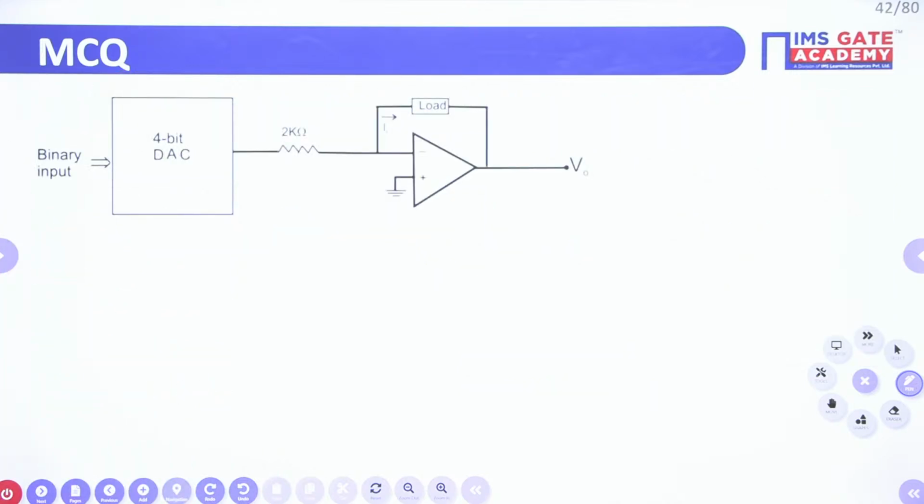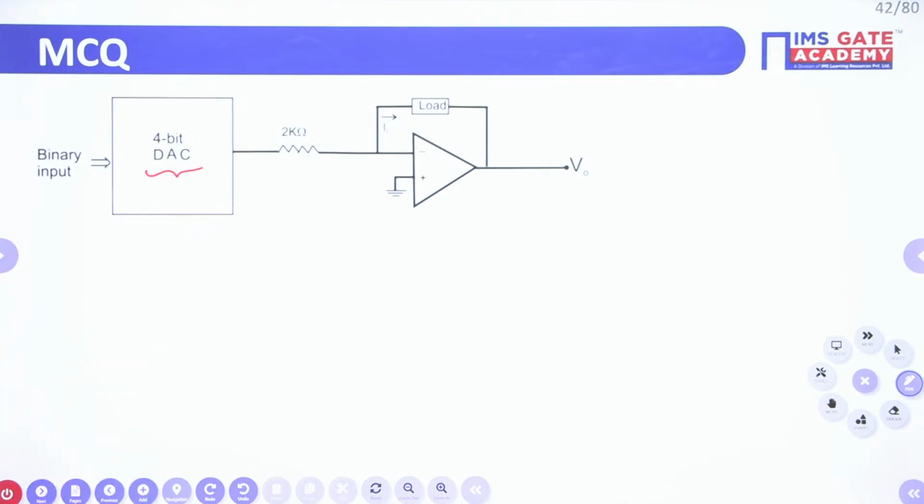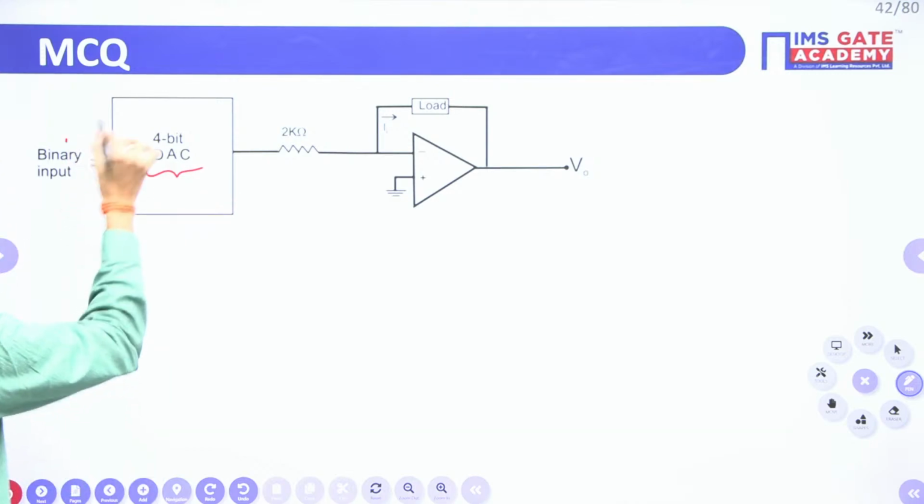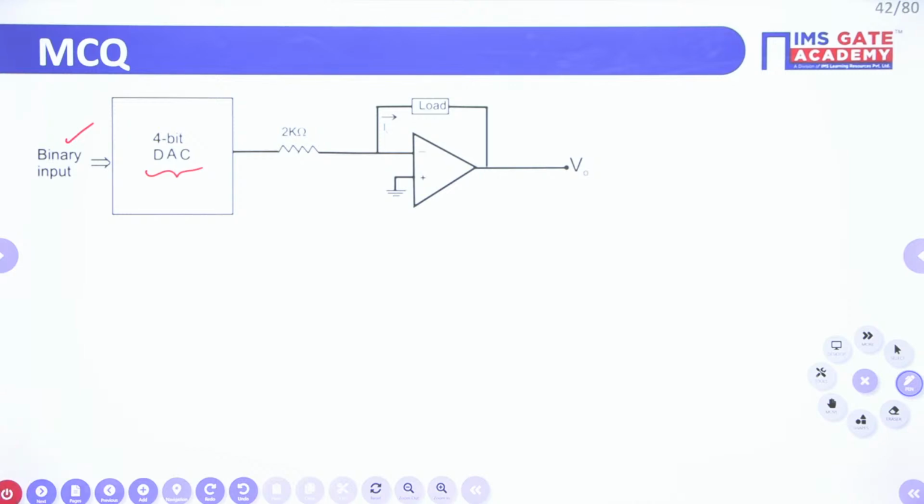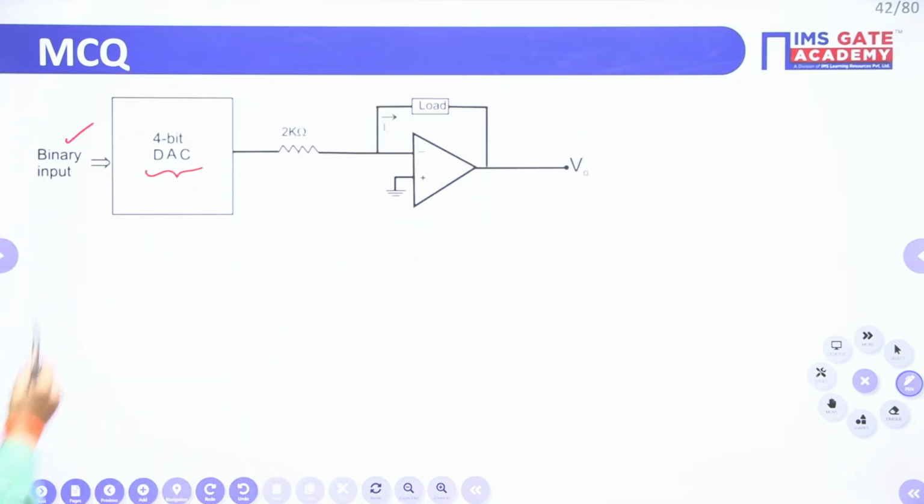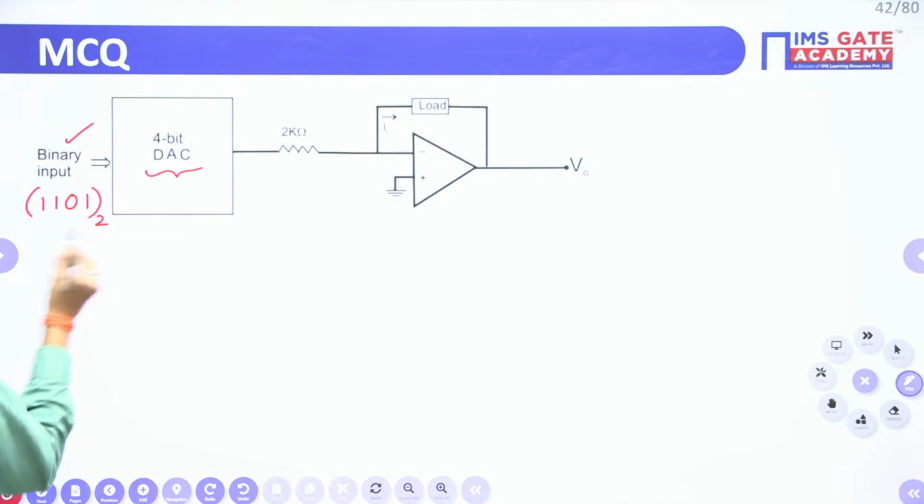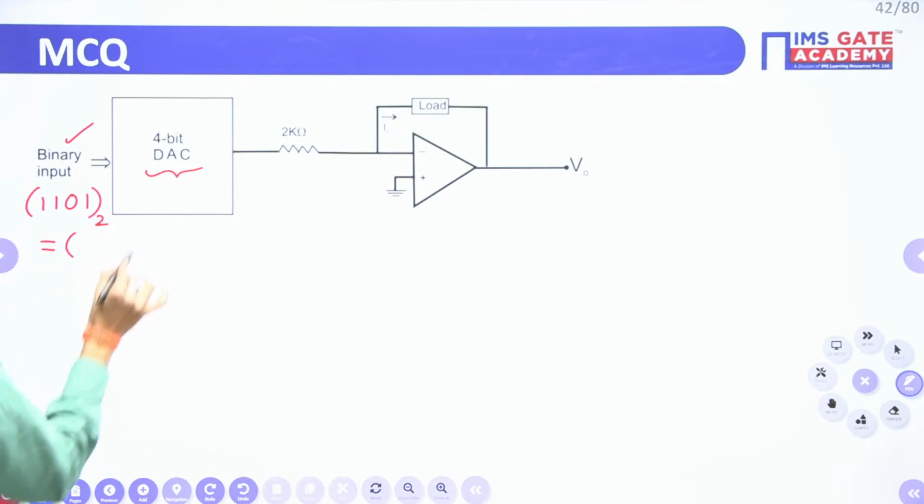See here, they have given a 4-bit digital to analog converter. Here the input is in binary or digital form. In the question, they have mentioned the input as 1101. Now tell me, for 1101, what is the corresponding decimal equivalent?